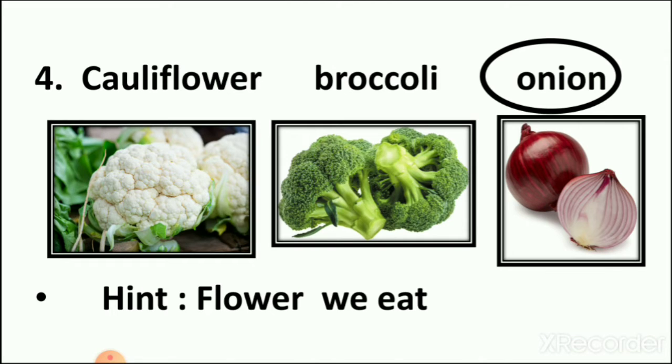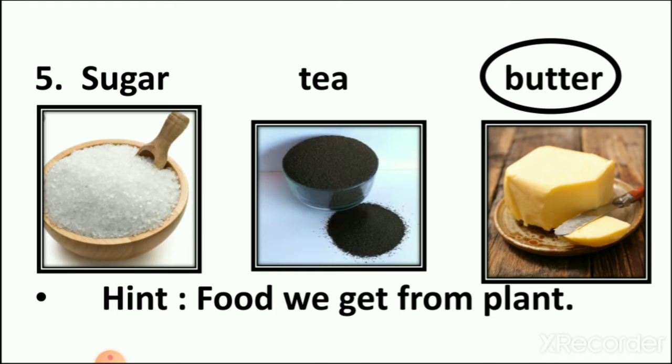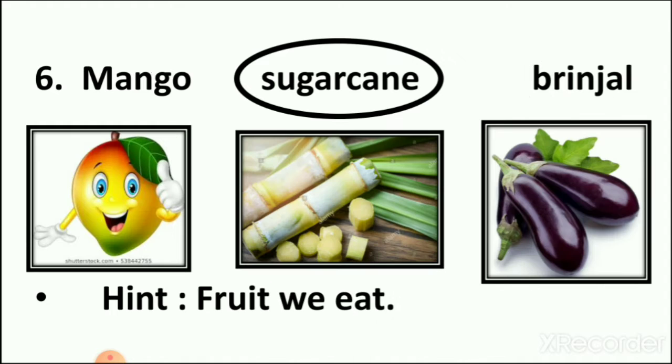Then cauliflower, broccoli and onion. From this, onion is not a flower of the plant. Onion is a root of the plant. Then we learned about food we get from plants: sugar, tea and butter. We get sugar from plants, tea from plants, and butter we get from animals. So the odd one is butter.